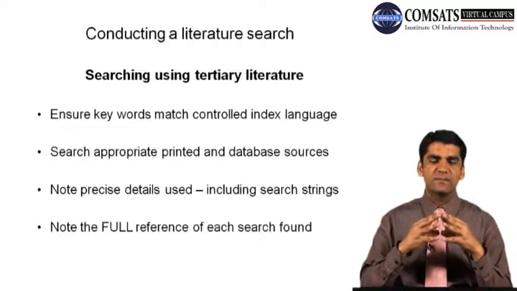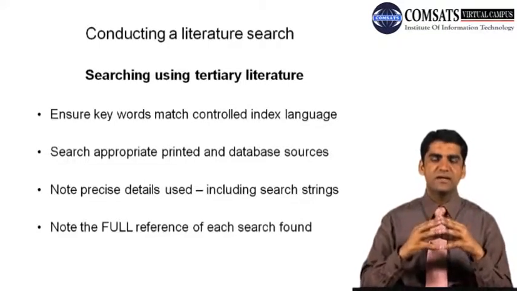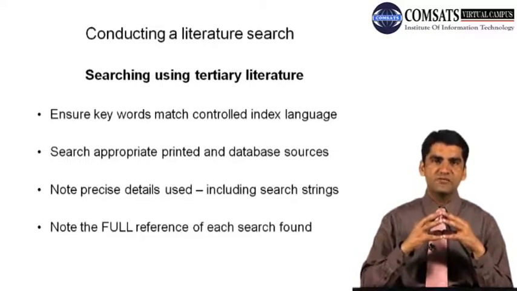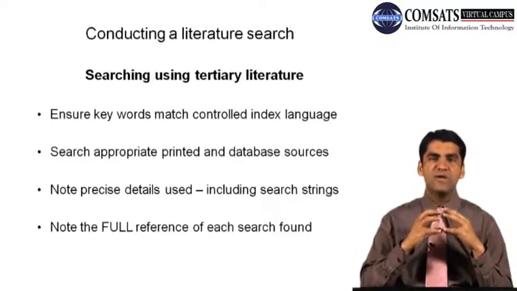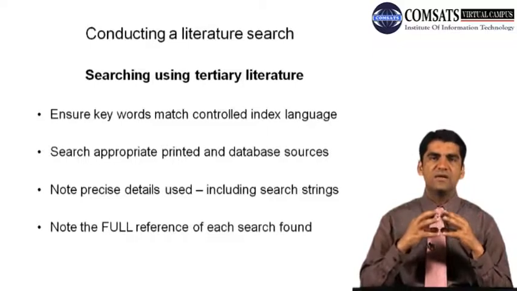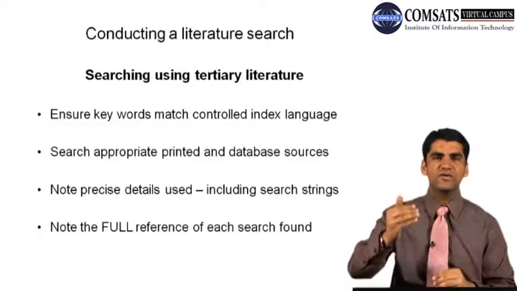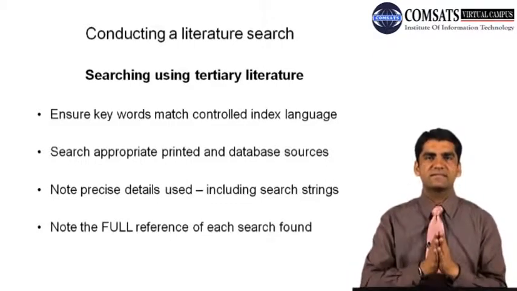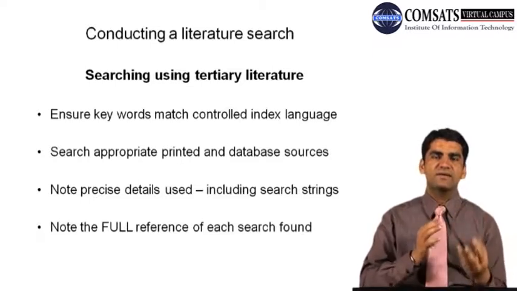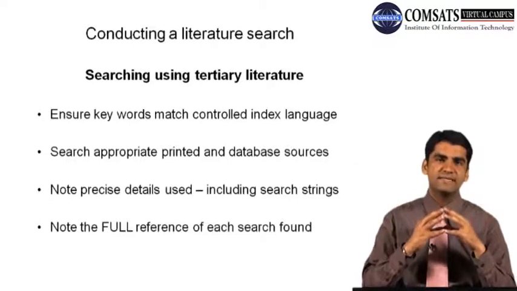So this is one of the important things when you start searching tertiary literature. You have to ensure specific focused keywords. You have to search appropriate database sources, printed sources. You have to note down the precise details, also the string words that you have used, and you have to definitely note down the full reference of the source from where you get some literature. If you think that is related to your research, you definitely have to note down the full reference to avoid what we call plagiarism. You don't have to quote somebody's work by your own name.